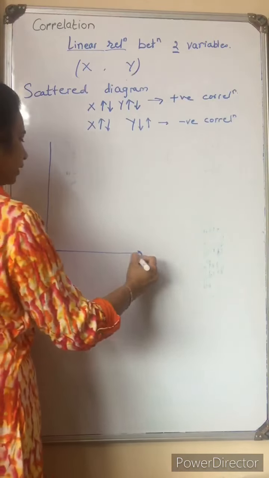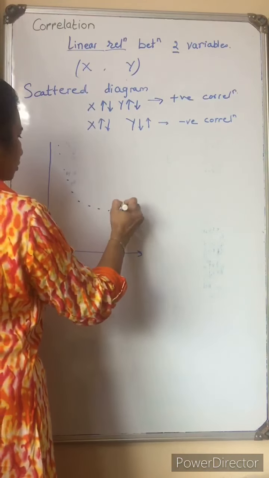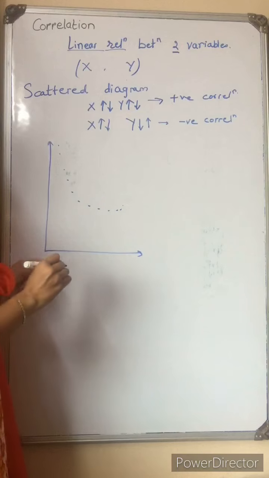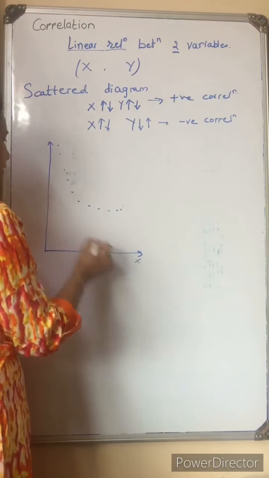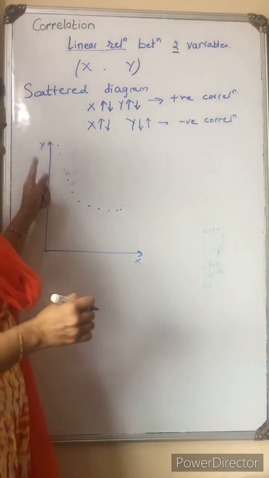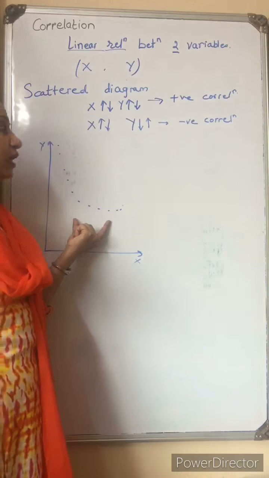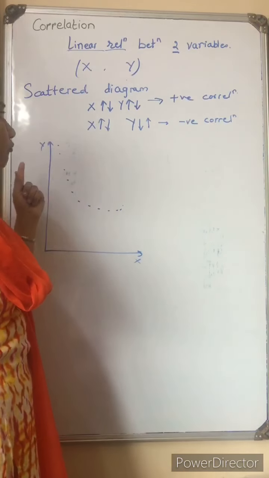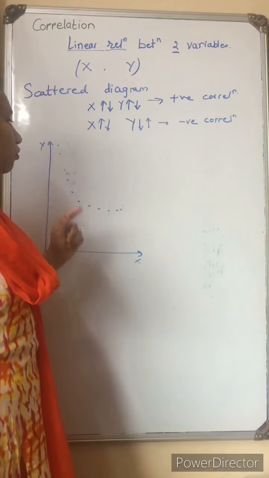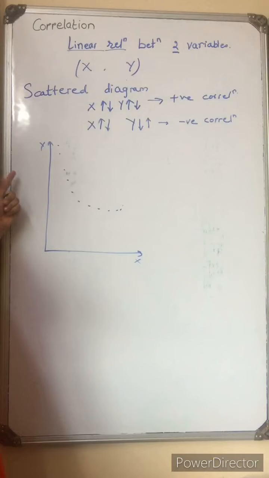If there is a pattern of some other curve, here x-axis, here y-axis, then by using the scatter diagram we can find out which type of curve it is. But we cannot find out the value of correlation.